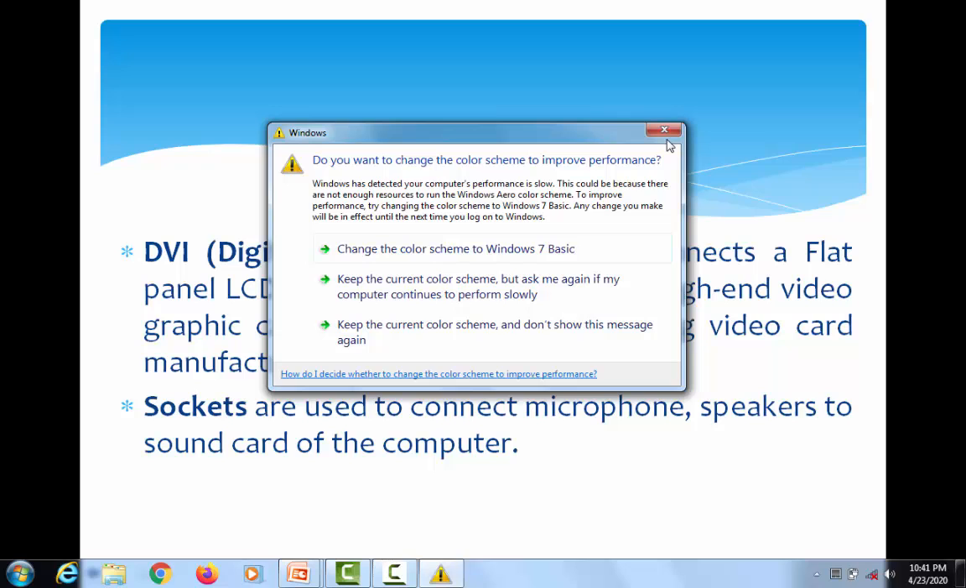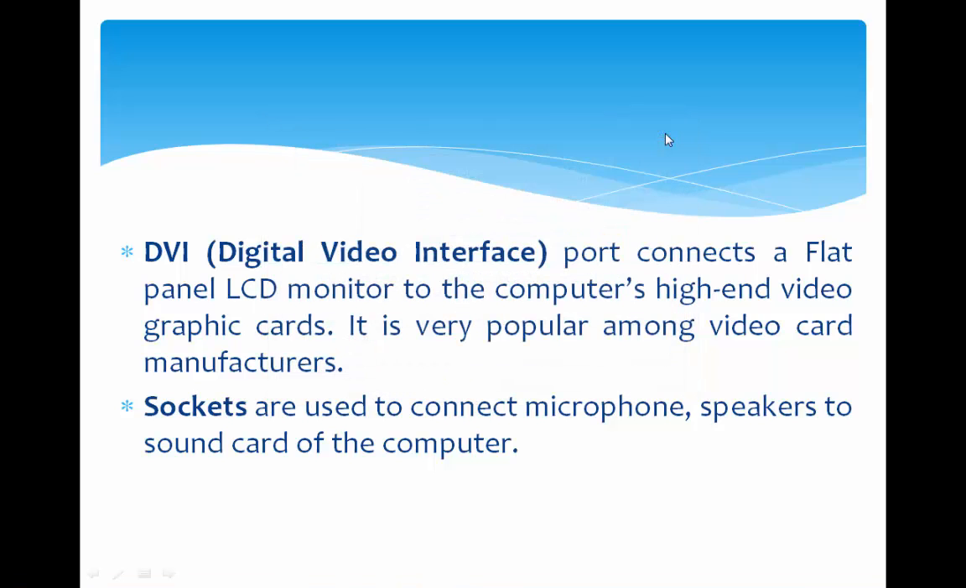Okay students, it is all about the things which we discussed about slots and ports. In the next class we are going to be discussing buses, memory and power supply to the computer systems. I hope you got these things. Okay, thank you.